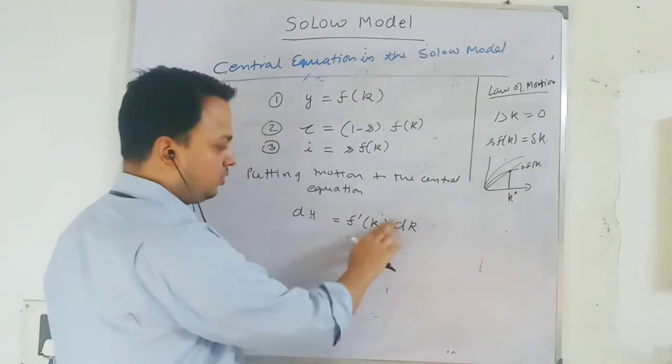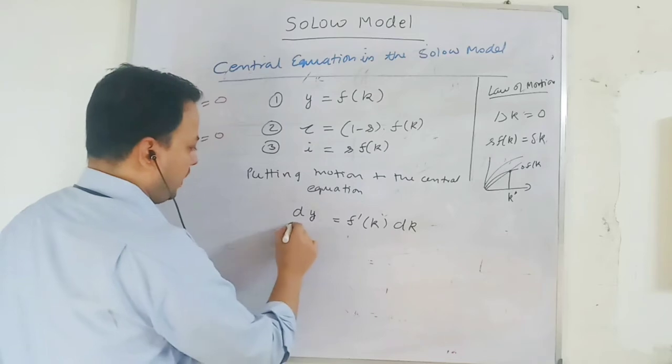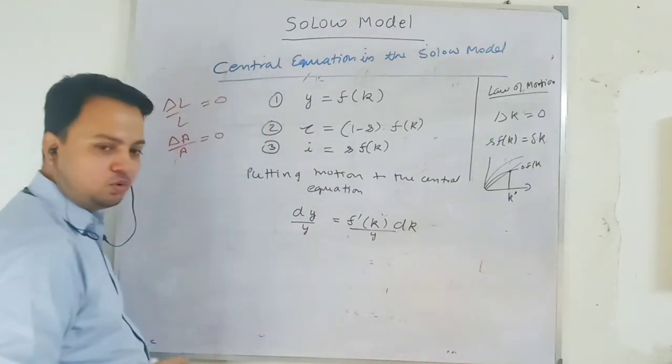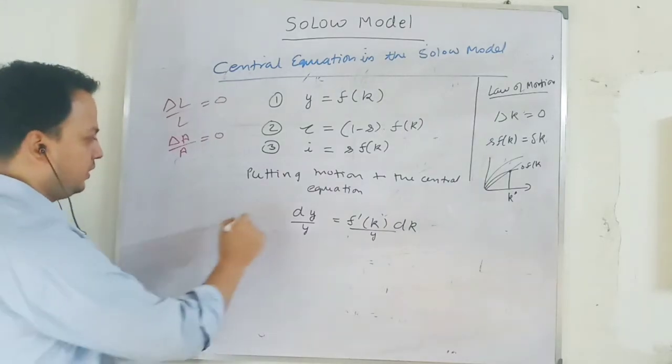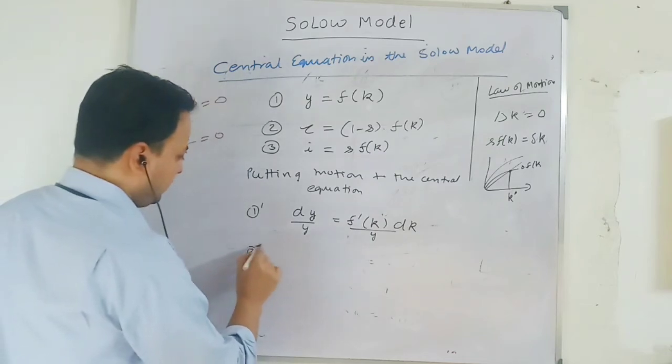At steady state this is 0, so I put this equal to 0. Now you can divide this by y also, it will not change. So this is the growth rate in output per worker. This is your first equation, you can write 1 prime.